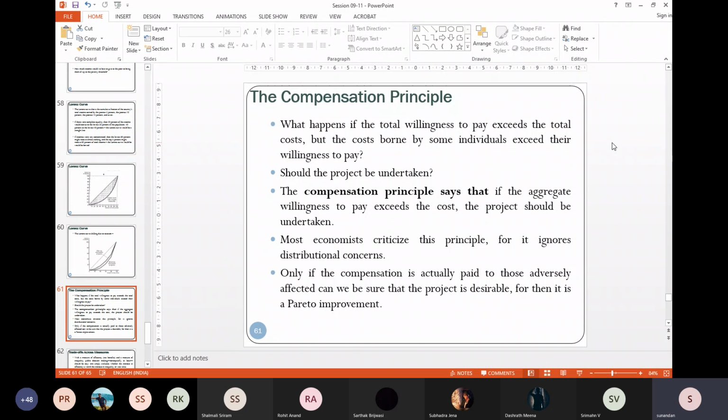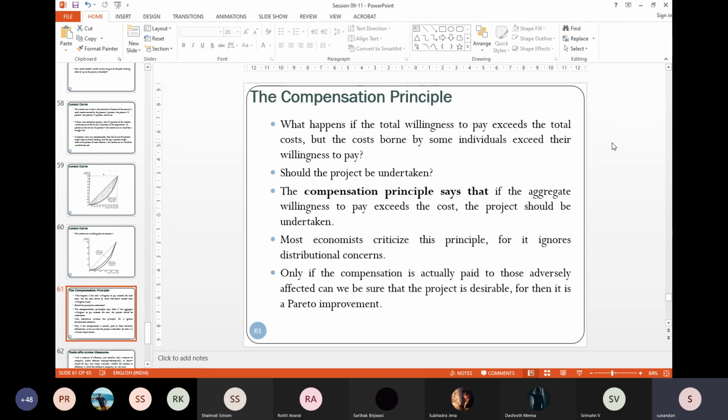The question is now, if there is this small tea shop owner whose willingness to pay is less than the cost he might have to bear, then whether we should take up this project or not. The compensation principle tells you what?